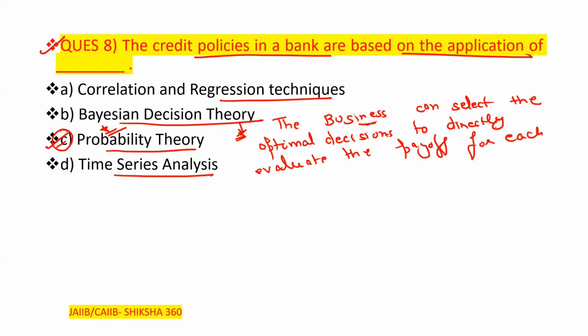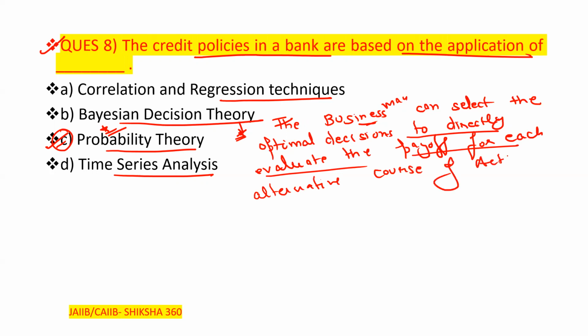Clear? The businessman, not business, can select the optimal decision to directly evaluate the payoff for each alternative course of action. So that is known as the Bayesian decision theory.